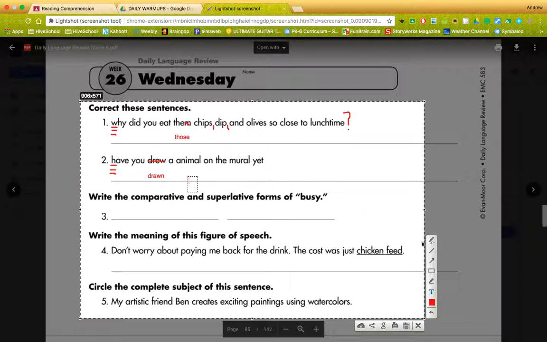No, no, no, no. So, here's another rule. I know you've heard this before, but when you are deciding if it's a or an, it's real simple. Look at the next word. If the next word starts with a vowel, and this one does, animal starts with an A. A, E, I, O, or U are the vowels. So, since this does start with a vowel, we have to change a to an. So make sure you have an there. Have you drawn an animal on the mural yet? Okay? All right. Put a period at the end there. Have you drawn an animal on the mural yet?